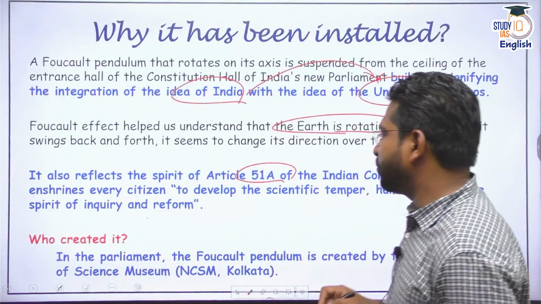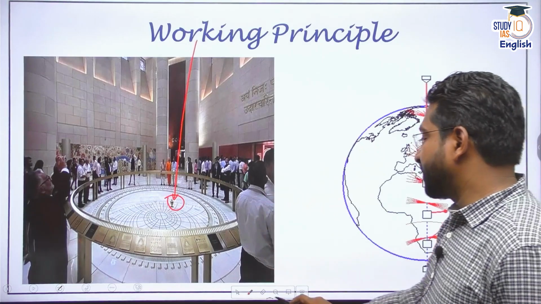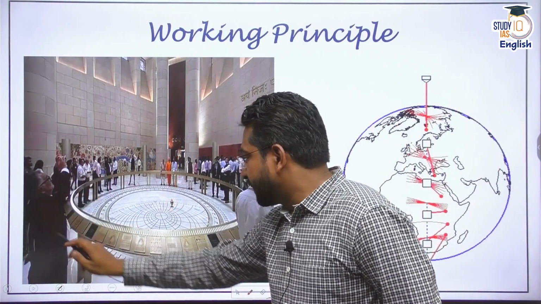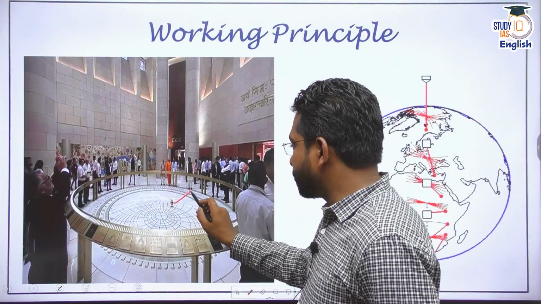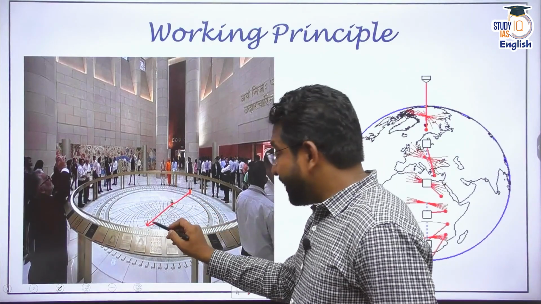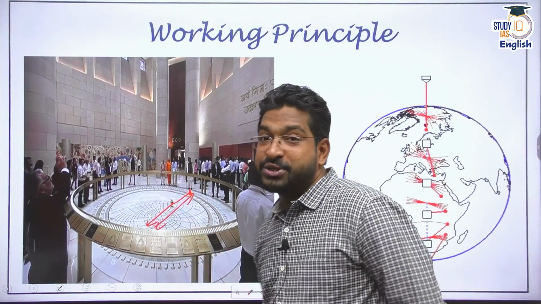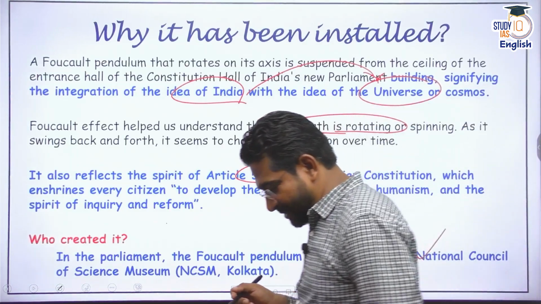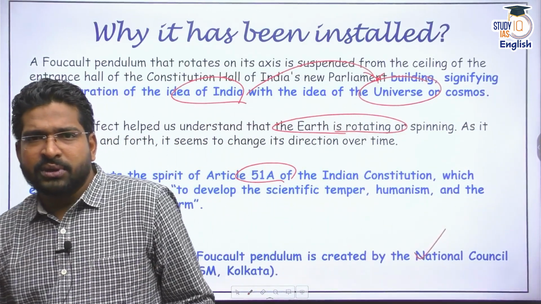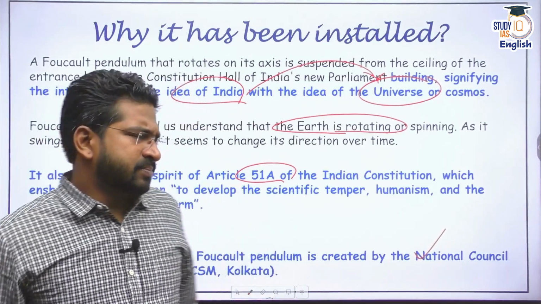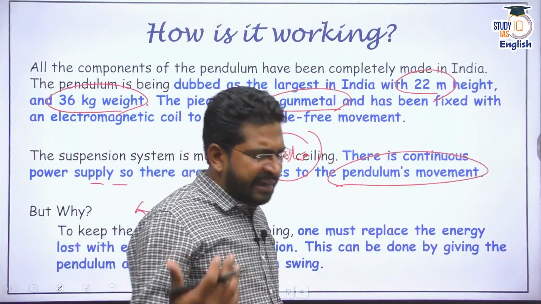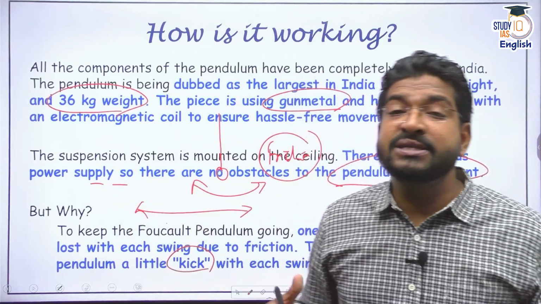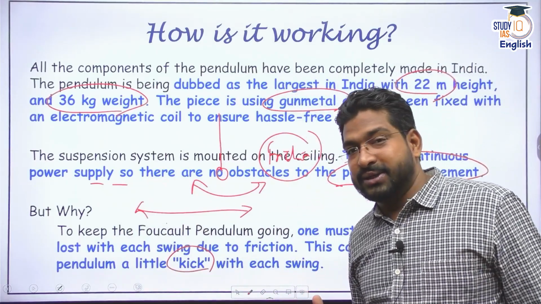Now I'll just show you, if you see this particular image, you'll understand that the bob is going to reach this place and this place, and this distance is going to be constant, because of which there is electrical supply, electrical coils which are connected to it. All right. Now, as I told you, it's not the first Foucault pendulum. Foucault pendulums have been installed in many other places. In India, this one is the largest, which is symbolic.